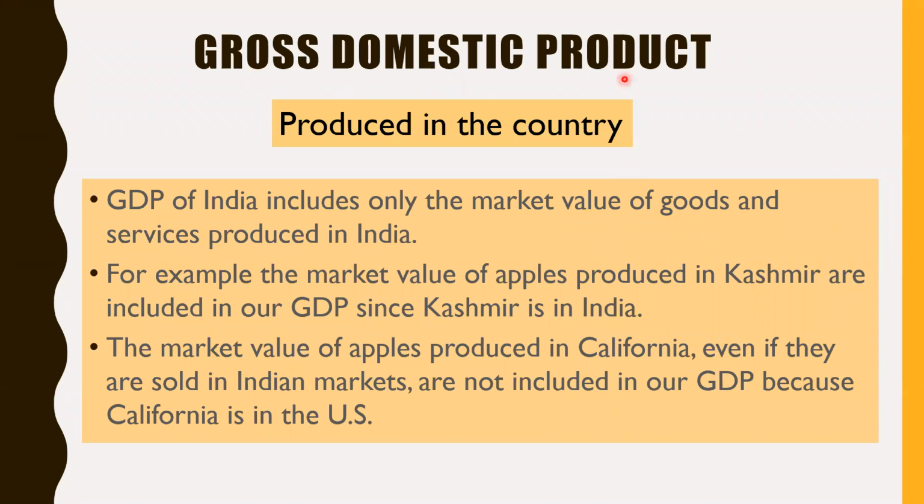Gross domestic product is produced in the country. It takes into consideration the value of goods and services produced within the geographical territories of a country. GDP of India includes only the market value of goods and services produced in India. For example, the market value of apples produced in Kashmir is included in our GDP since Kashmir is in India. Whereas the market value of apples produced in California, even if they are sold in Indian markets, is not included in our GDP because they are not produced within the geographical boundaries of India, but in America.